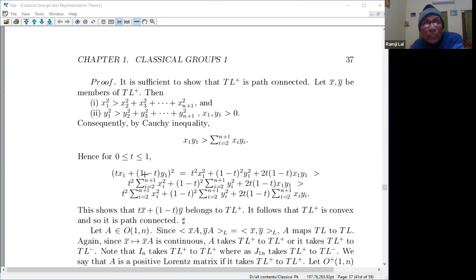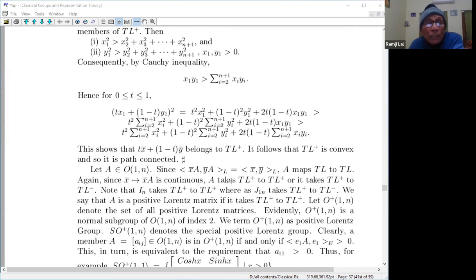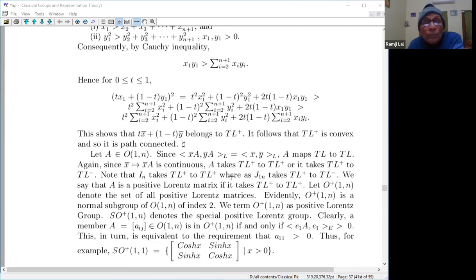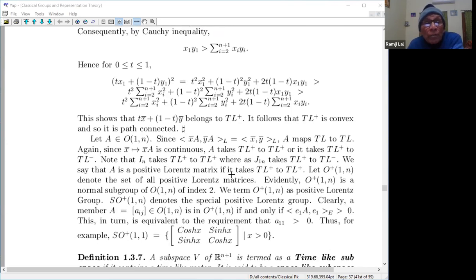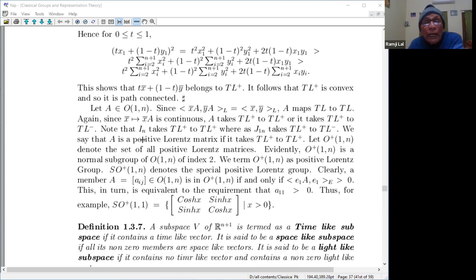Also tx1 times (1 minus t)y1 is positive, because x1 is positive. So this belongs to TL plus. Therefore, this is indeed a convex subset of Rn plus 1, and therefore path connected. So you have two path components here, TL plus and TL minus.